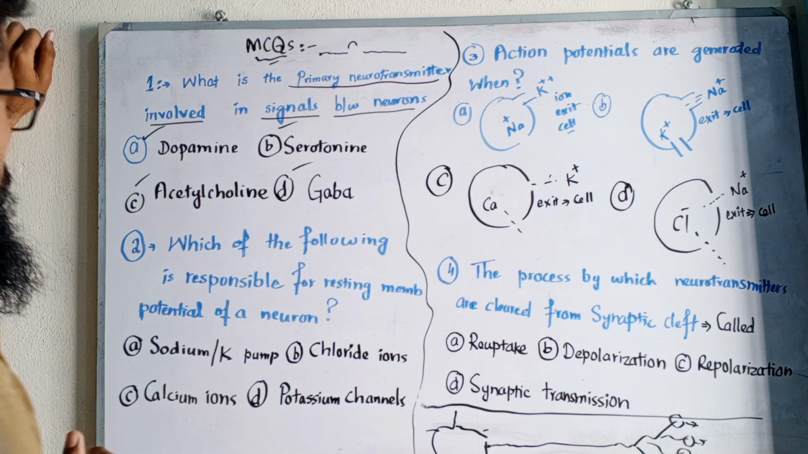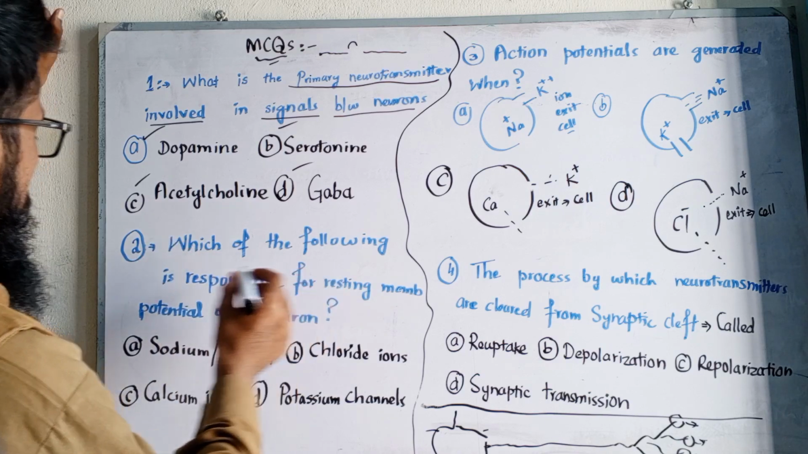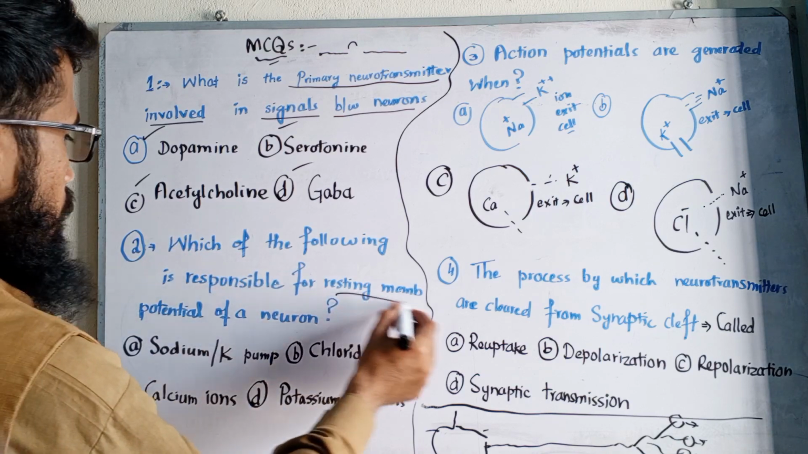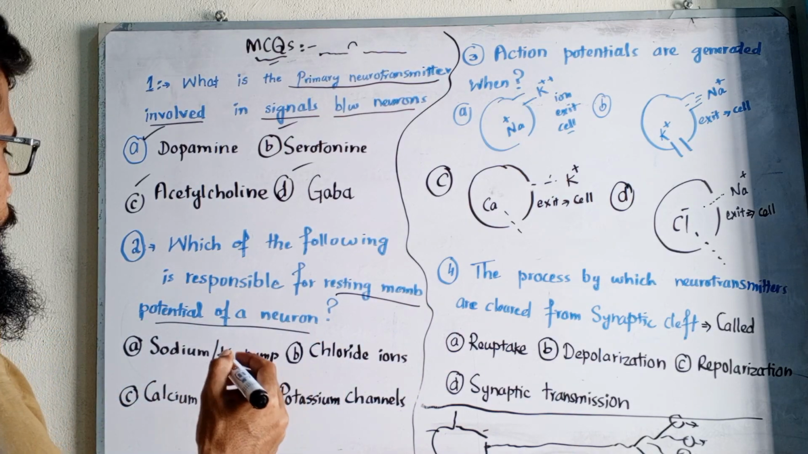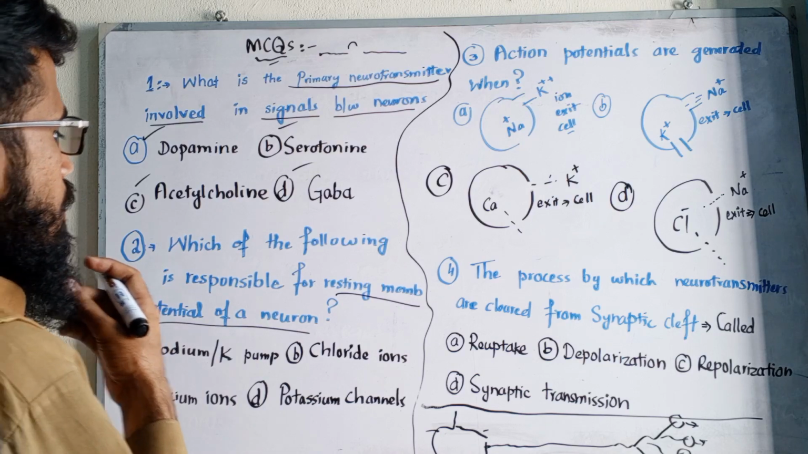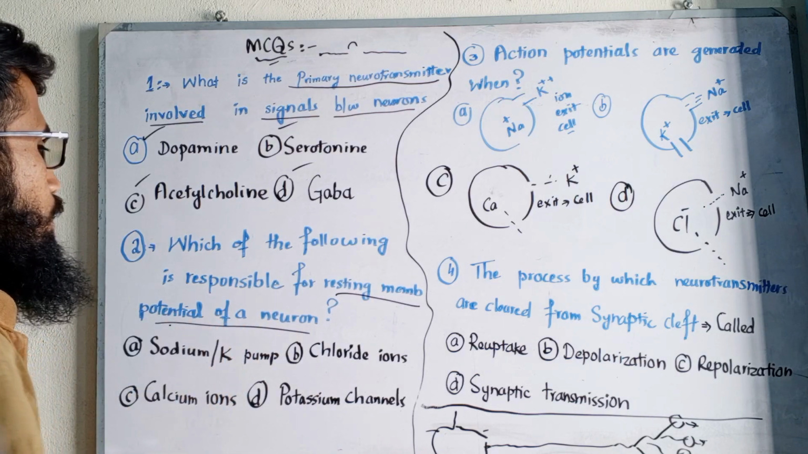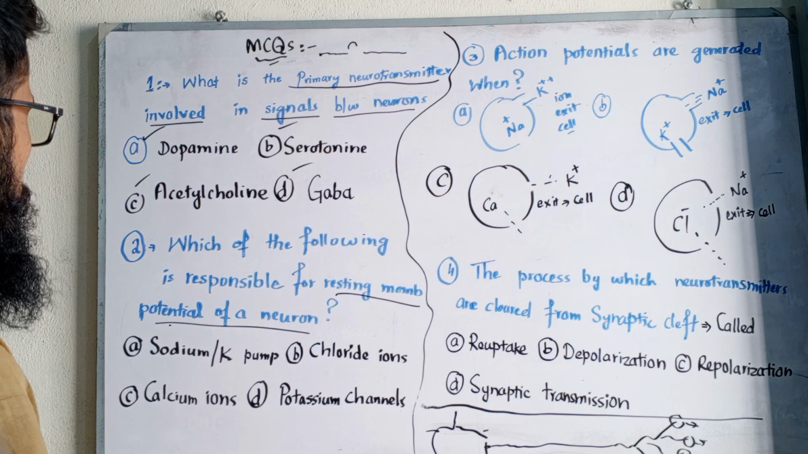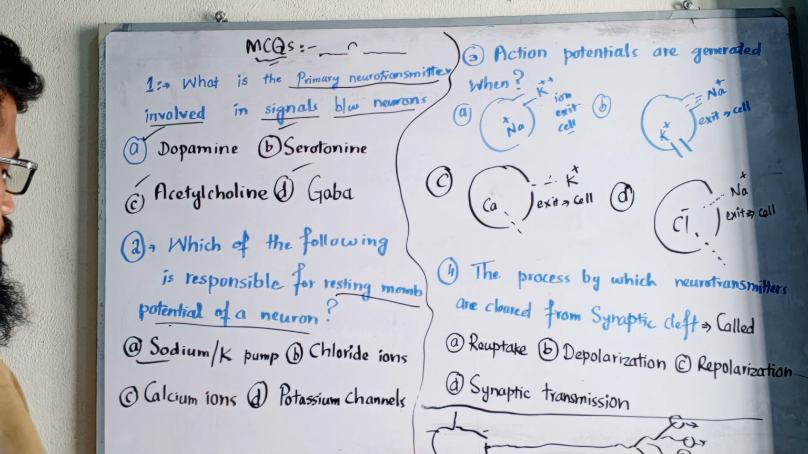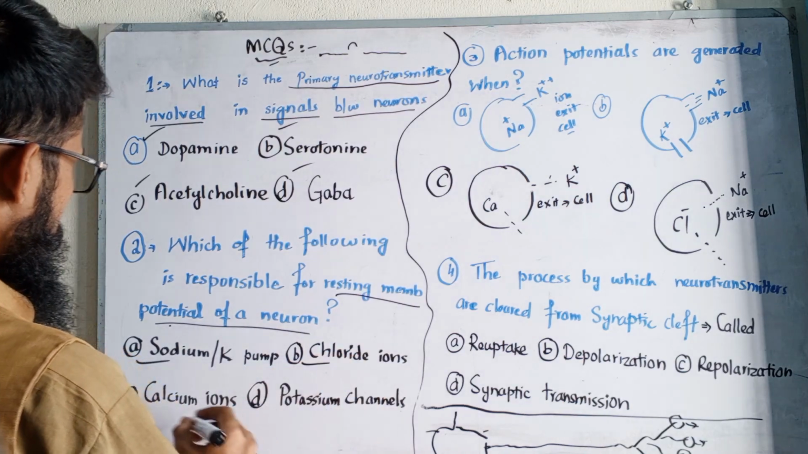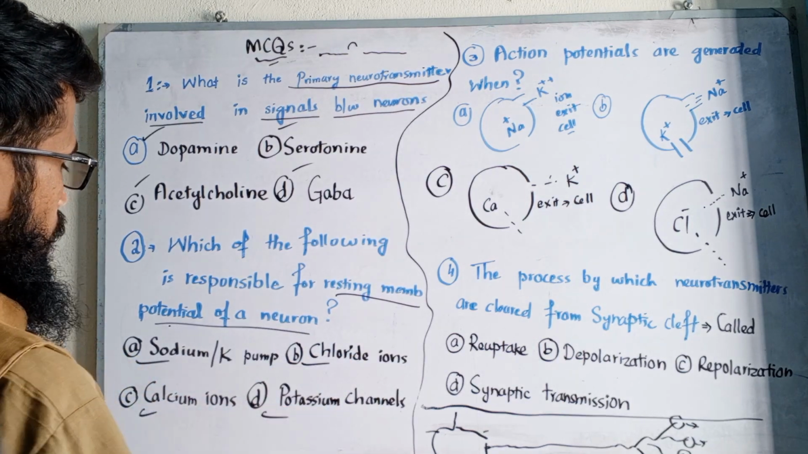The second question is, which of the following is responsible for resting membrane potential of a neuron? When a neuron is in the resting membrane potential state, which of the following is present or responsible for that? Sodium-potassium pump, chloride ions, calcium ions, potassium ions.